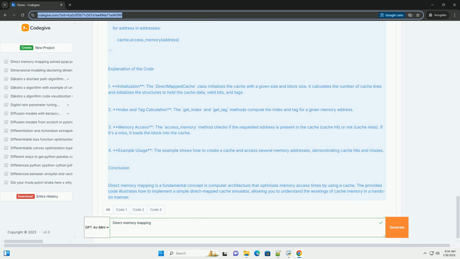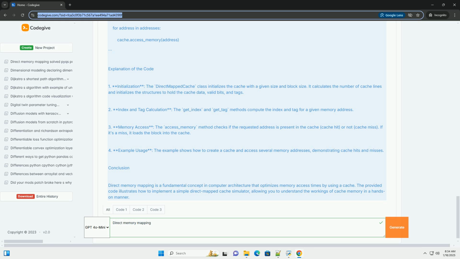4. Block size: the size of each block in the cache, usually a power of 2, for example 16, 32, 64 bytes. 5. Mapping: each block of main memory is mapped to a specific cache line. In direct mapping, each block of memory maps to exactly one cache line.